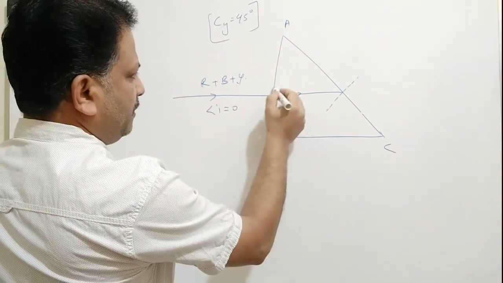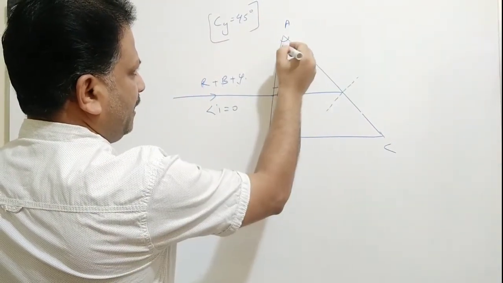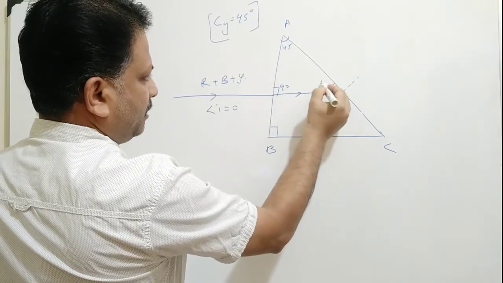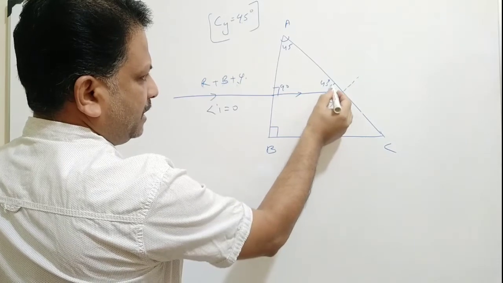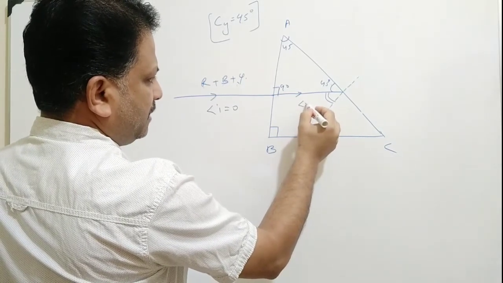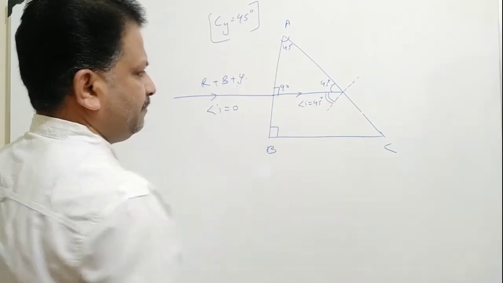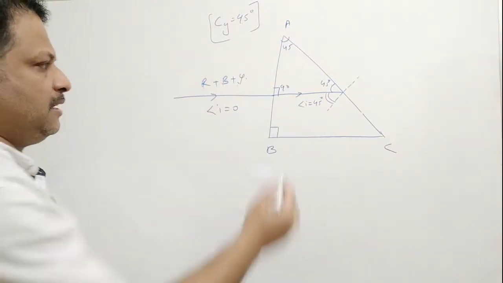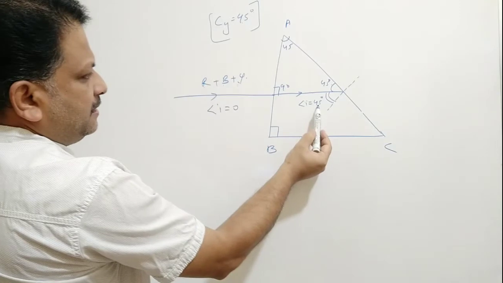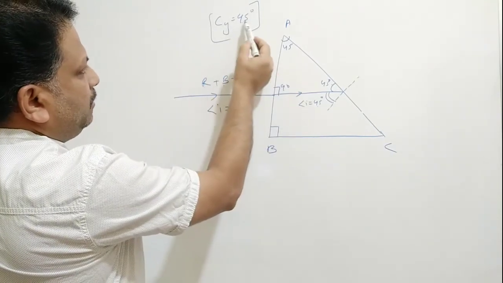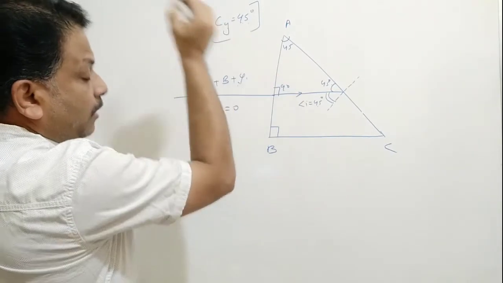So this angle will be obviously 90 degree, this is 45 degree, and the remaining angle is 45 degree. So what is the angle of incidence here? The angle of incidence will be 90 minus 45, so the angle of incidence is equal to 45 degree. So it is given here, the angle of incidence is equal to 45 degree, which is equal to the critical angle for the yellow light.